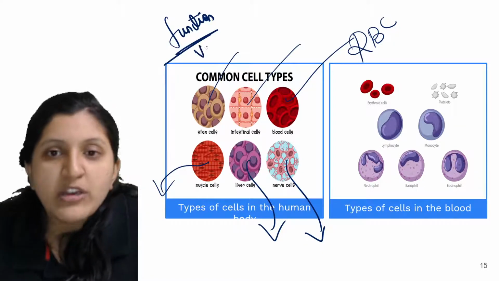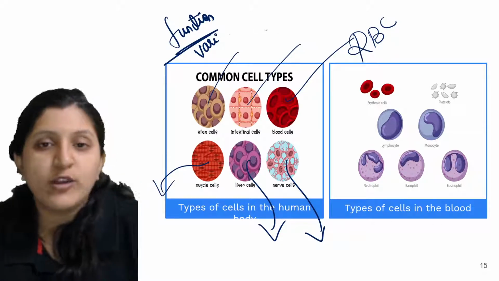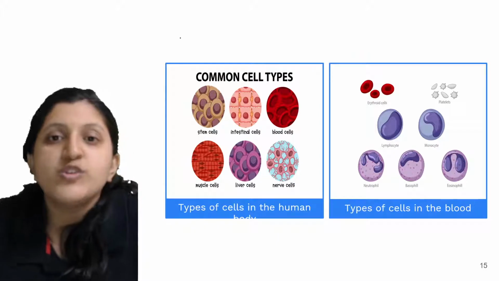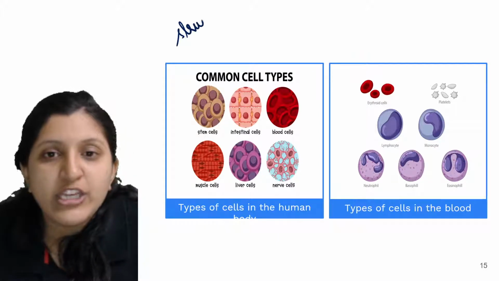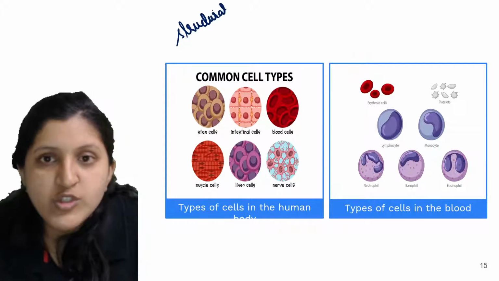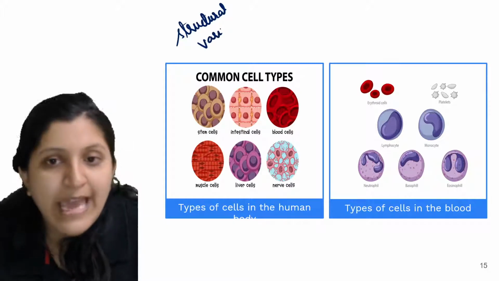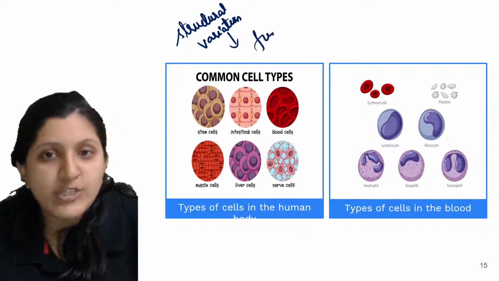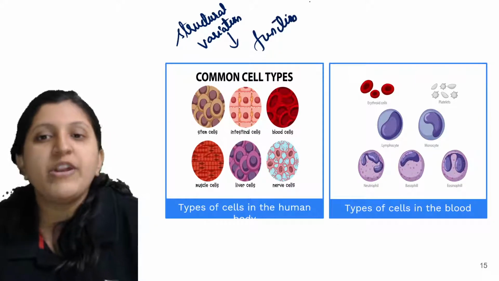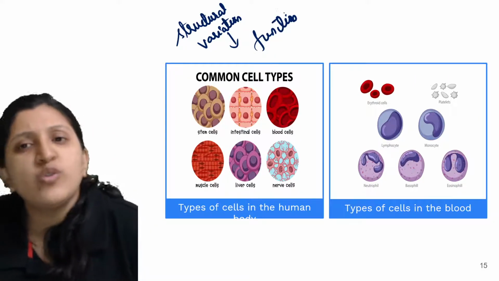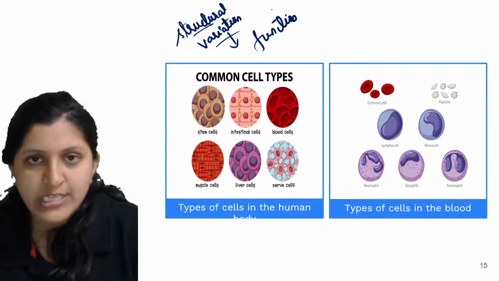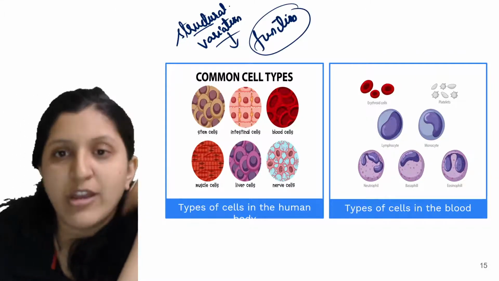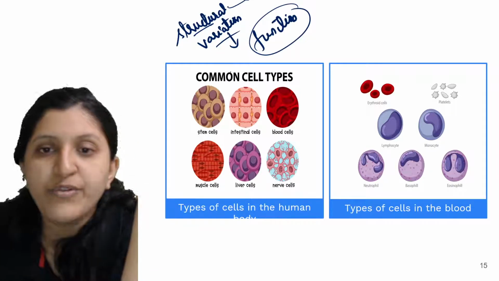Structural variation can be found, based on the function the cell has to perform. If it has to perform a different function, a different structural organization will be there. Always, depending on the function, the structure varies in cells.